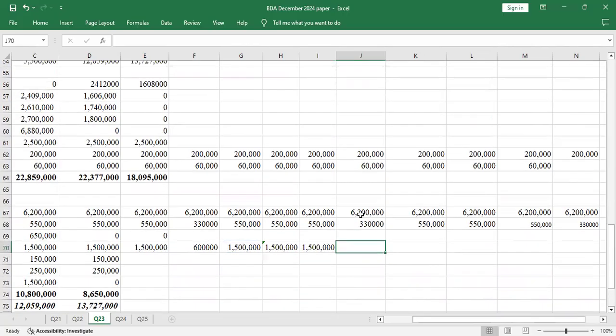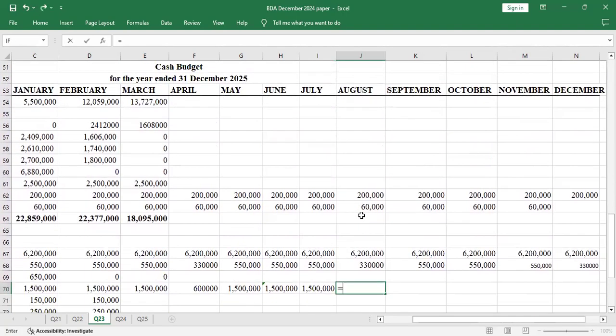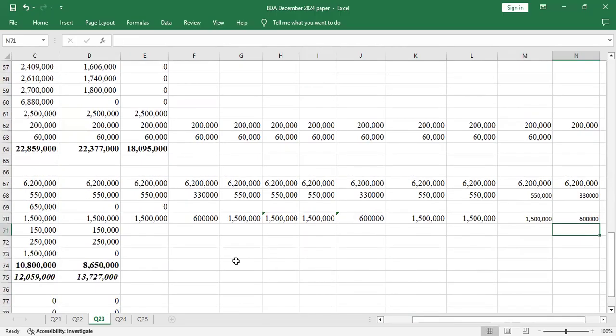Even June is 1,500. Then when it comes to August, they have closed school, so it will be 600. Then it will be 1,500 for September, October, then November also 1,500. Then when it comes to December, when the schools are closed, it reduces to 600,000. Yeah, I think that's okay. So I'll go to the next item.